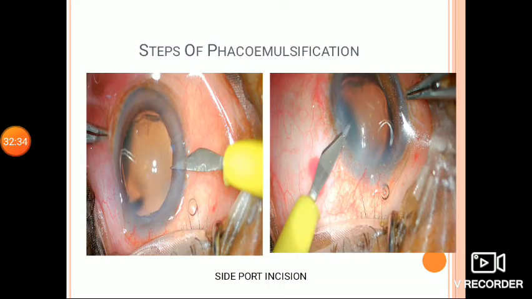Now, we will see the steps of phacoemulsification. Here in this picture, you can see 2 side port entries being made. One is for making the continuous curvilinear capsulorhexis, which can be made with the help of a cystitome or forceps. The other is to place instruments like the Sinskey through the other side port, which can help in manipulation of the nucleus during phacoemulsification.